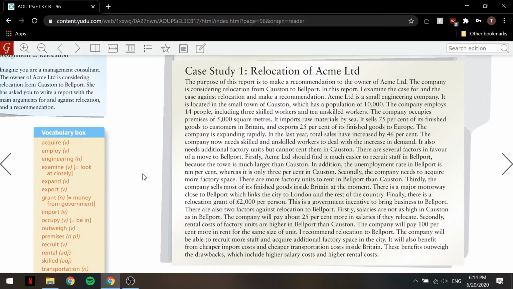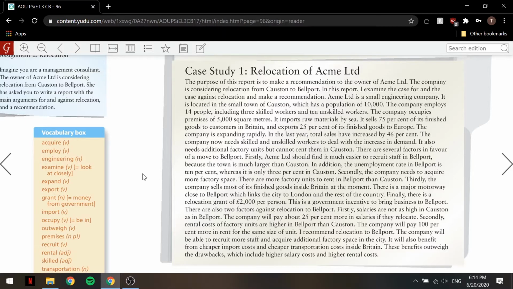Case Study 1. Relocation of ACME Limited. The purpose of this report is to make a recommendation to the owner of ACME Limited. The company is considering relocation from Coston to Bellport. In this report, I examine the case for and the case against relocation and make a recommendation.